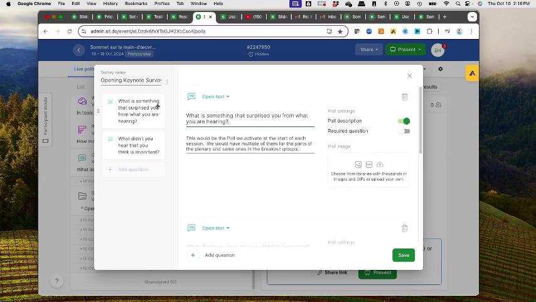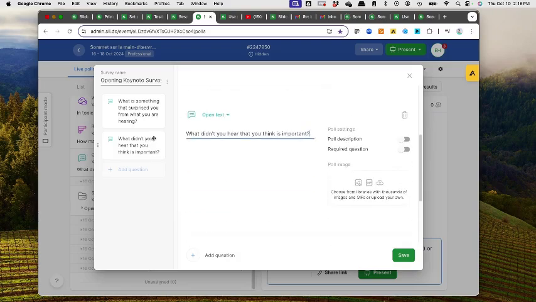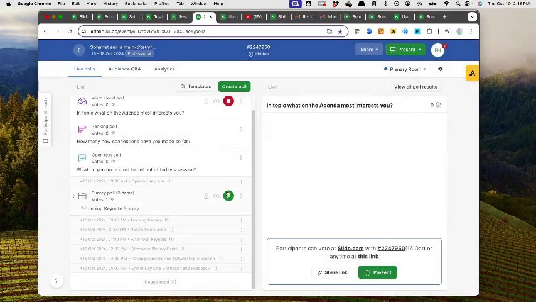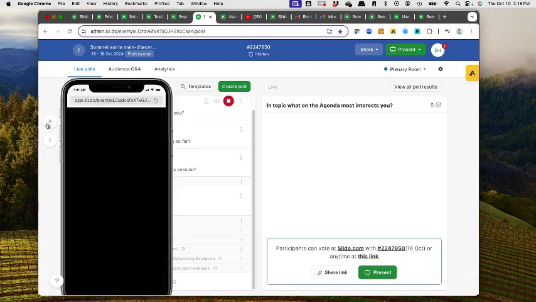And so the two poll questions that I'm proposing is just, what is something that surprised you from what you were hearing, and what didn't you hear that you think is important? Once people submit their responses to this, they'll have the ability to go in and edit their response as long as that poll is open. And we would plan to keep the polls open until that portion of the agenda is over. This is for the poll option. If we want to see, I'll click here.